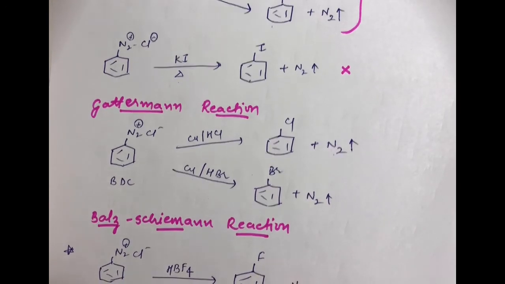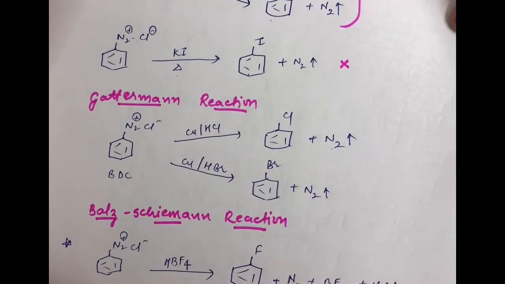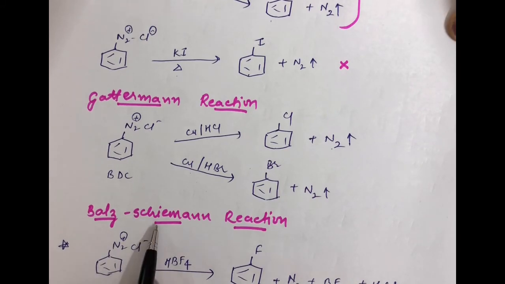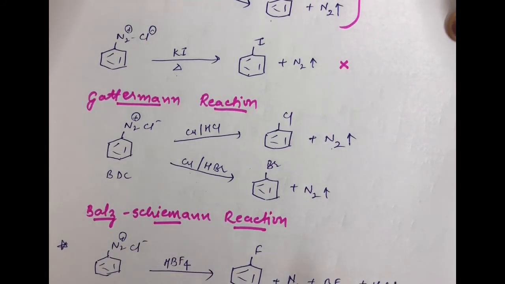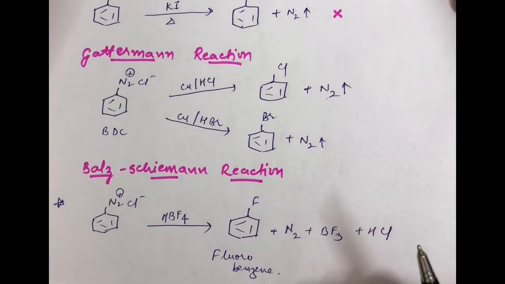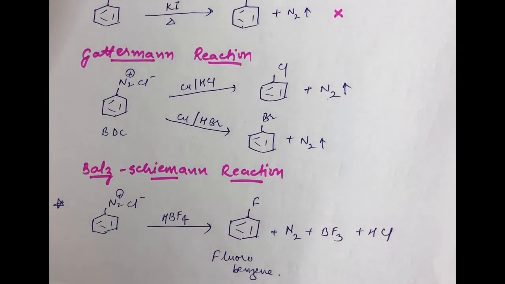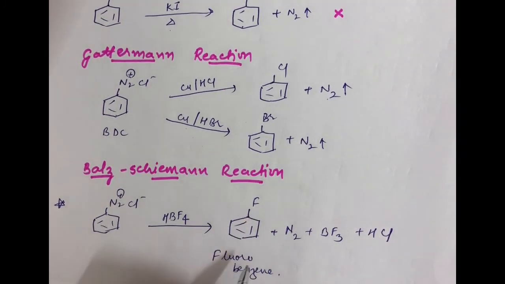Now another interesting reaction for the formation of fluorobenzene is the Balz-Schiemann reaction. Now students, what is the Balz-Schiemann reaction? I told you earlier in my video that you cannot directly let any aromatic compound undergo fluorination to obtain fluorobenzene. I said the reaction is violent. So you can see that here you have taken an intermediate, that is BDC. You are preparing fluorobenzene, but you are not preparing it directly, right? So here you can see this is BDC. When you make its reaction with HBF4, it gives rise to fluorobenzene, along with other byproducts too.